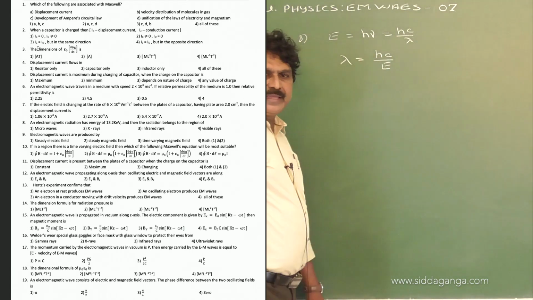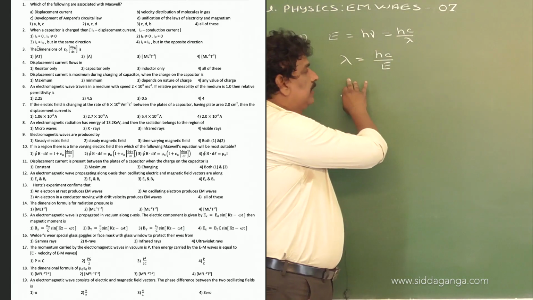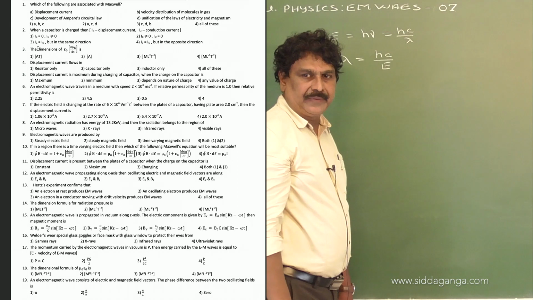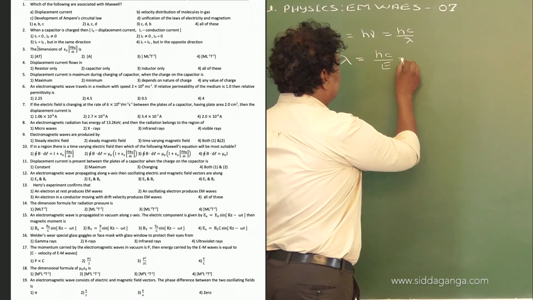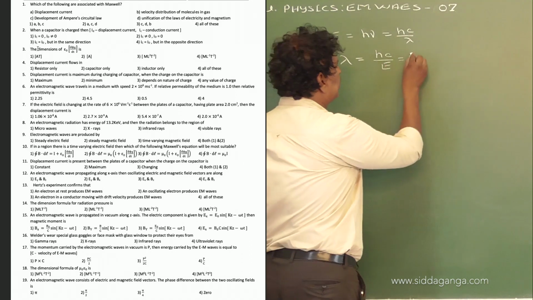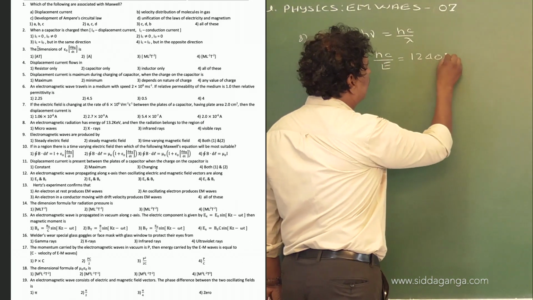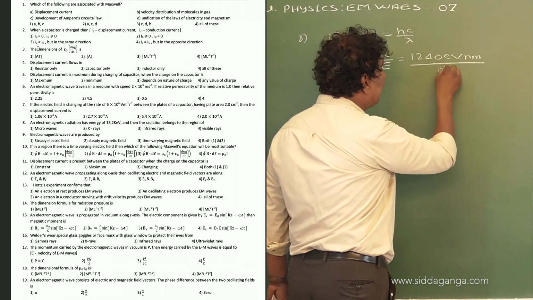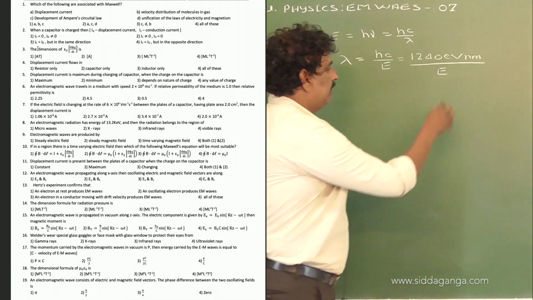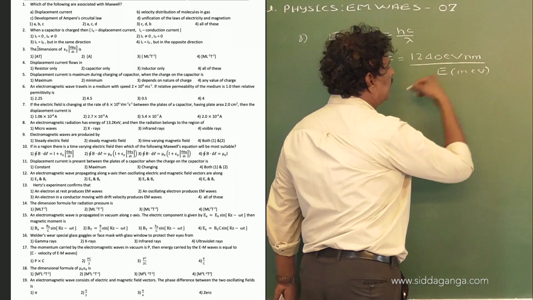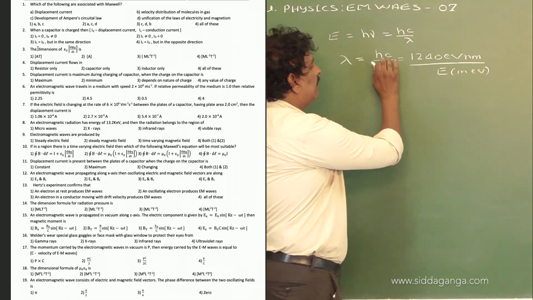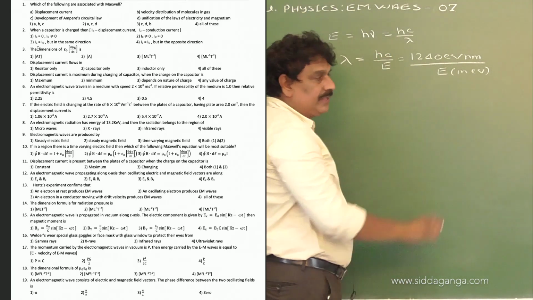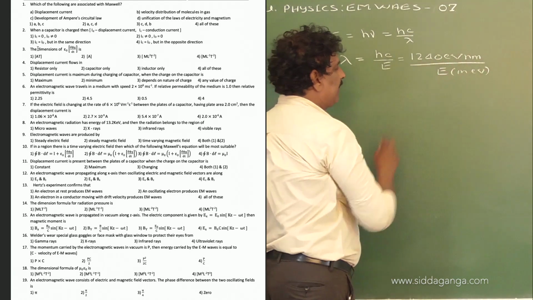Generally, when we calculate the wavelength, h, c and E are taken in SI units. Now here this can also be written in terms of eV. The value of hc is equal to 1240 eV nanometer by E in eV. So this is the value when we convert hc in terms of electron volt and nanometer, that is equal to 1240 eV nanometer.